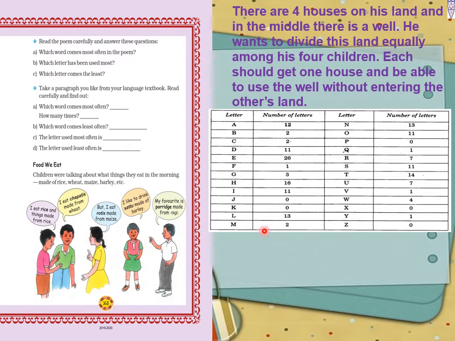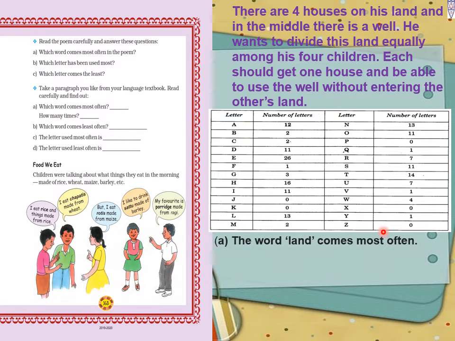So letters A to Z, and how many times we have to use these letters, that we will count one by one and write. So A 12 times, B 2 times, C 2 times, D 11 times, E 26 times, F 1 time, G 3 times, H 16 times, I 11 times, J 0 times, K 0 times. Okay, like this way we will prepare up to Z.